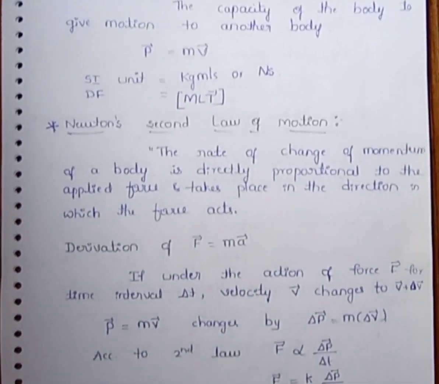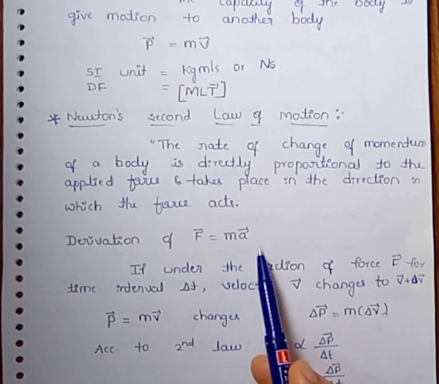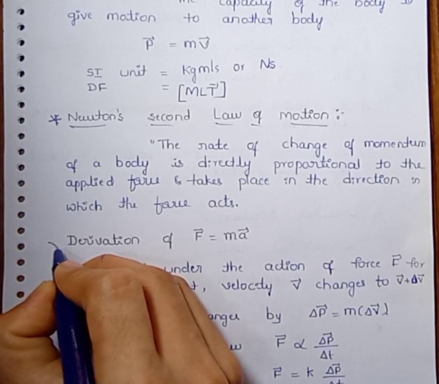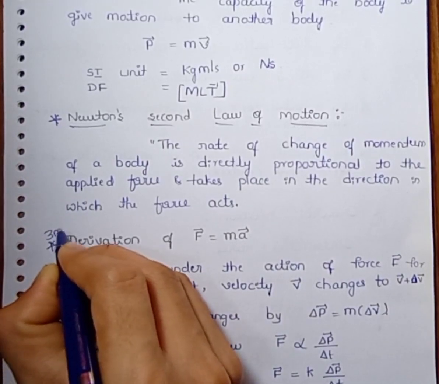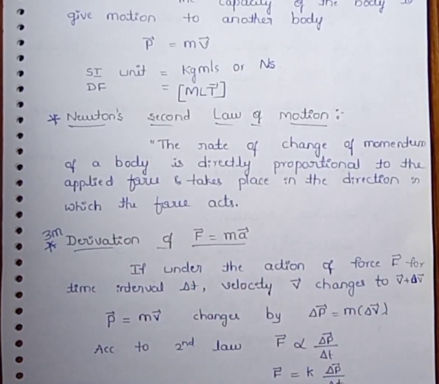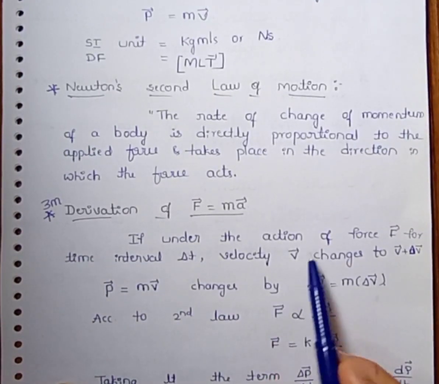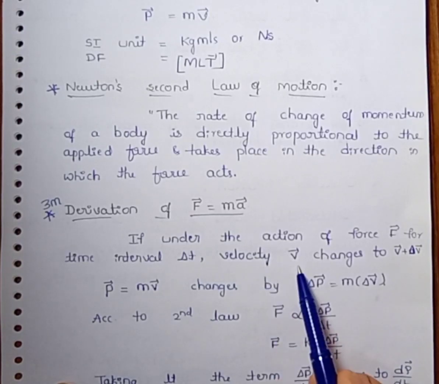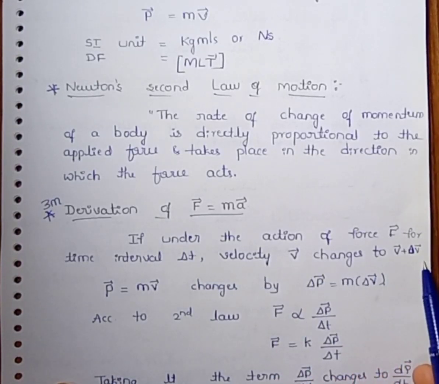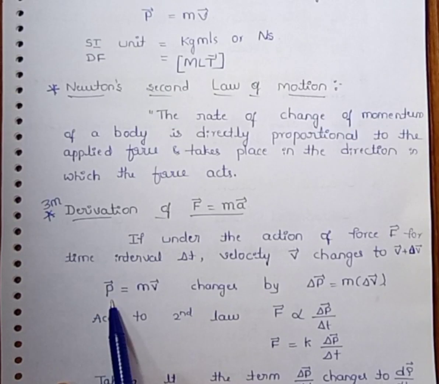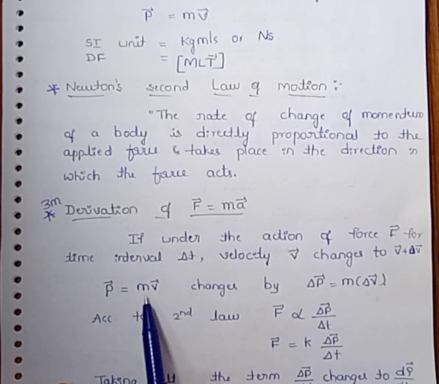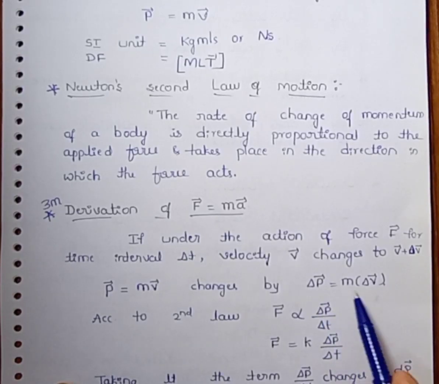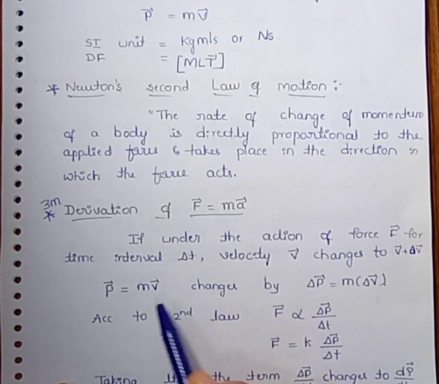So let us derive the formula F equals ma based on Newton's second law of motion. And this derivation is important for 3 marks. If under the action of force F for a time interval delta t, we take velocity as v, which changes to v plus delta v. And we know P equals m into V, meaning momentum is m into V, which changes by delta P equals m into delta V.